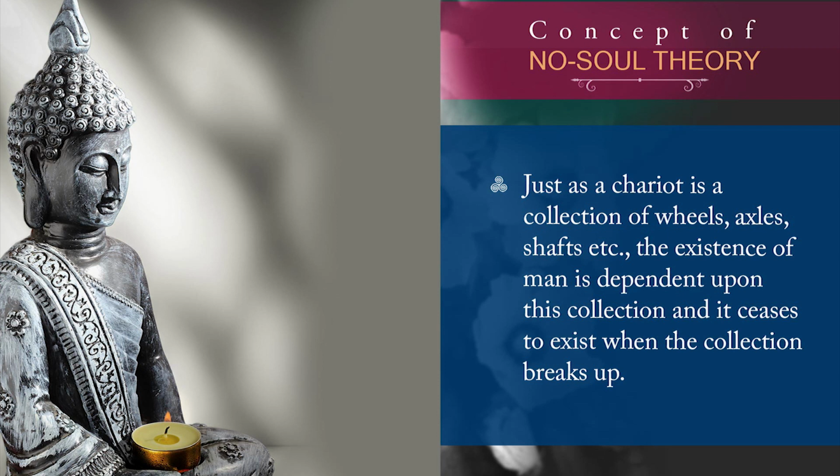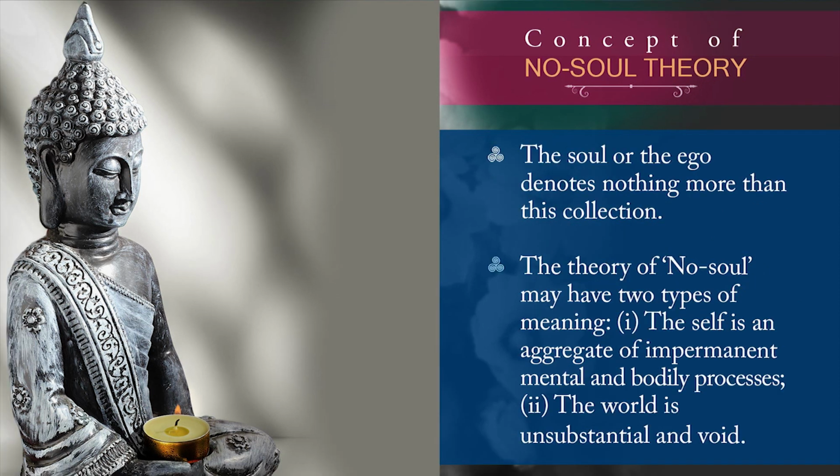Now, just as a carriage is a collection of wheels, axles, shafts, etc., the existence of man is dependent upon its collection, and it ceases to exist when the collection breaks up. Okay, the soul or the ego denotes nothing more than this collection. That means soul or ego is the combination of kaya, manas, and vijnana.